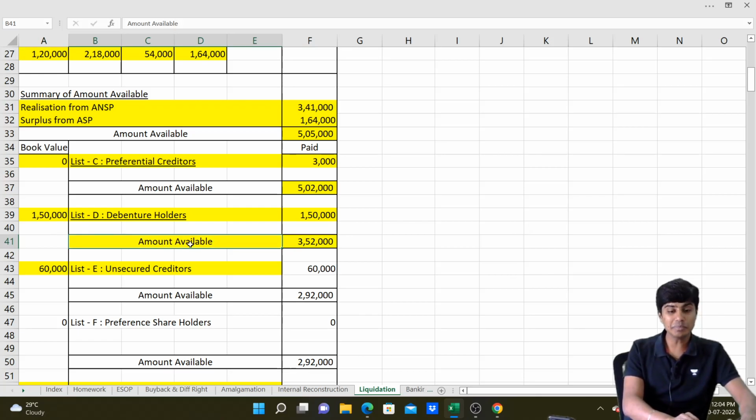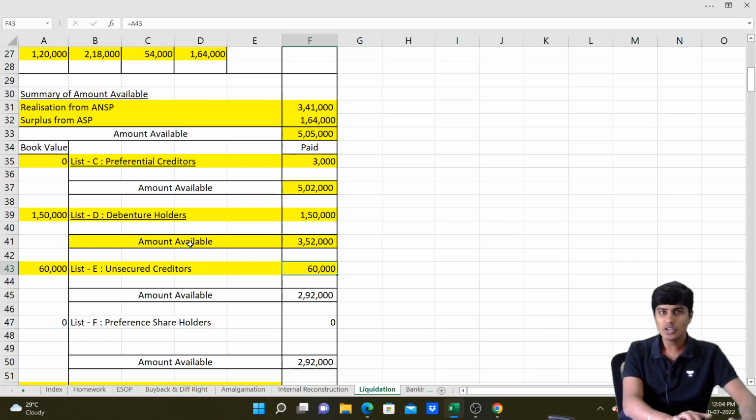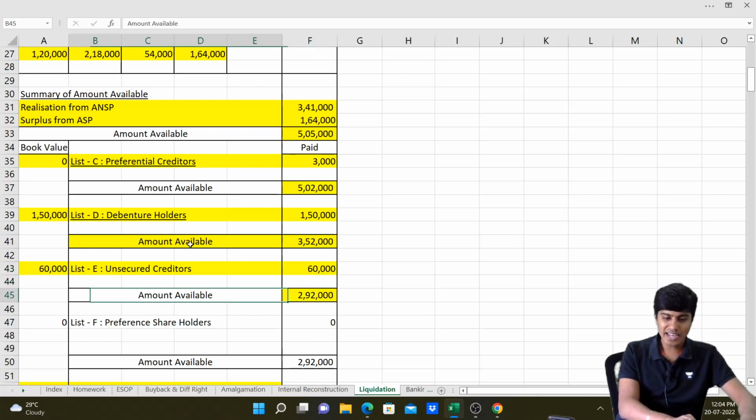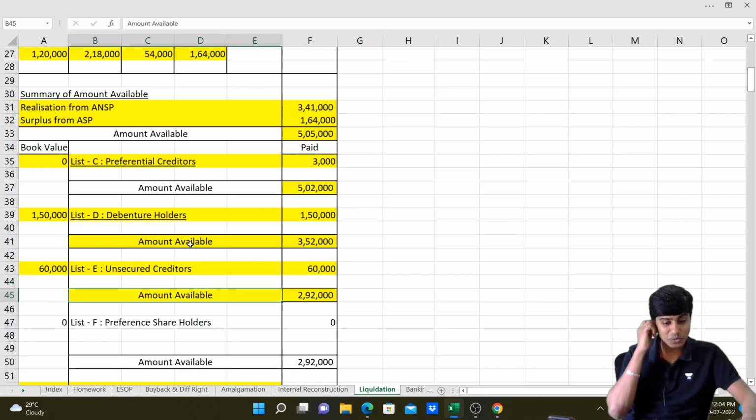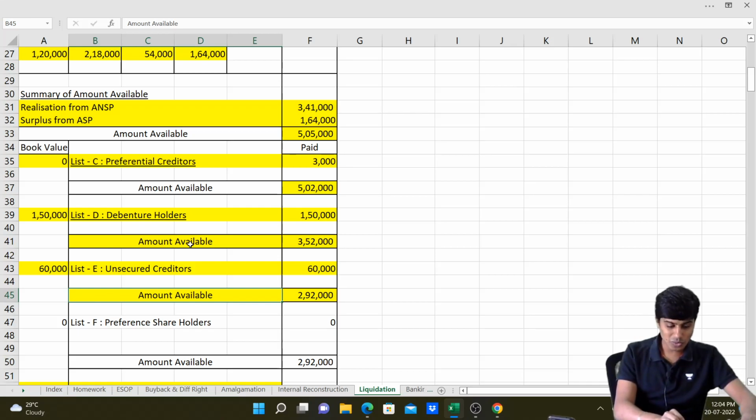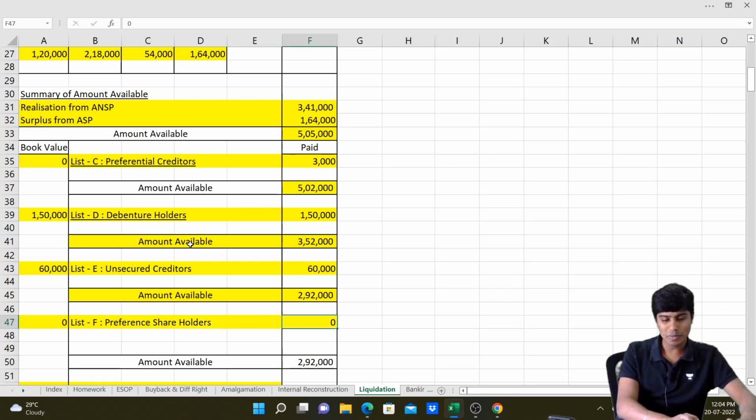So after list D comes list E. I'll pay unsecured creditors to the extent of 60. There is no other amount given, so we're paying them at book value. Then I'm left with 2,92,000 rupees. From that 2,92,000, I'll pay preferential creditors, who are not there. So no payment. So 2,92,000 is the amount available to pay equity shareholders.